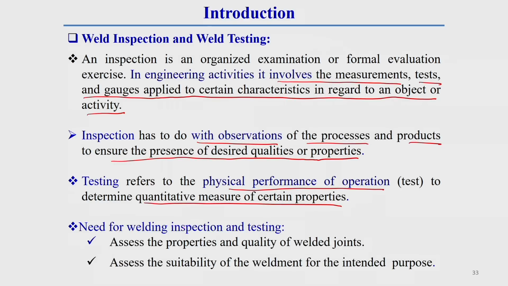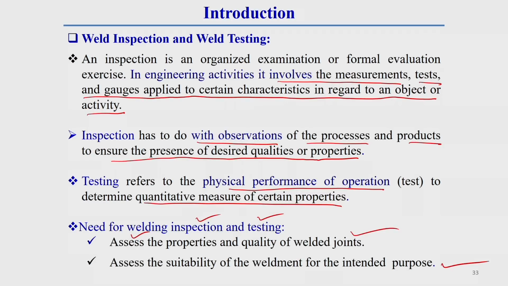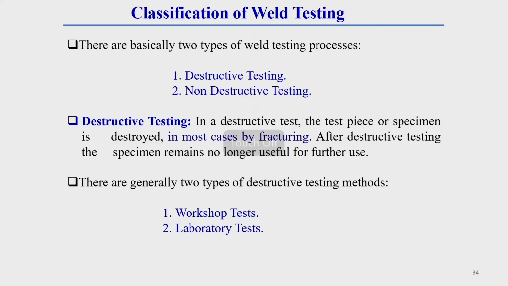So, what is the need for inspection or testing? The need is to assess the properties and quality of the weld joint, and to assess the suitability of the weldment for the intended purpose. The main purpose of this test or inspection is to assess the property and quality of the welded joint and its suitability. There are basically two types of welding testing methods. One is called destructive testing, and the other is called non-destructive testing.